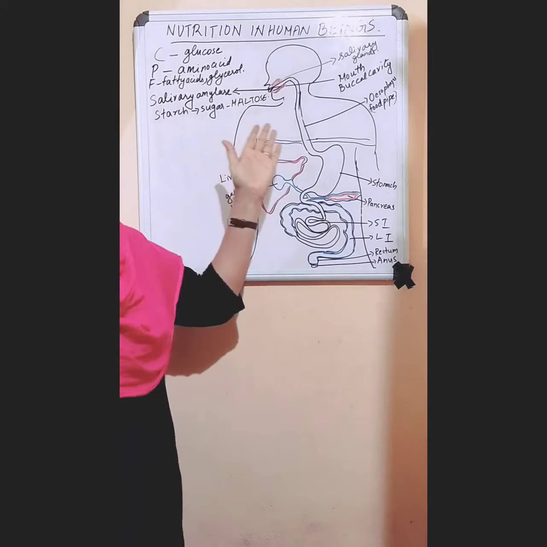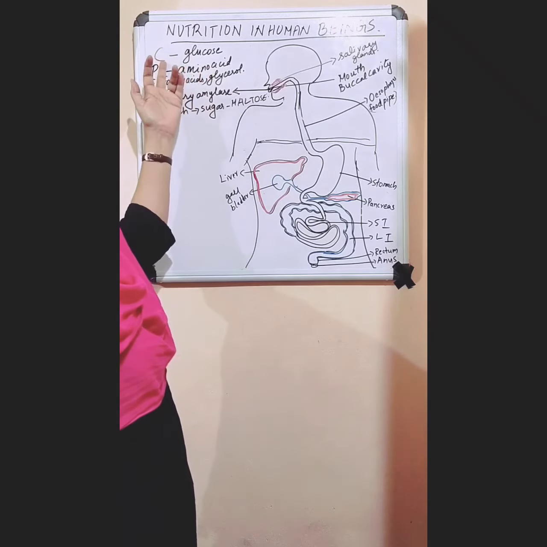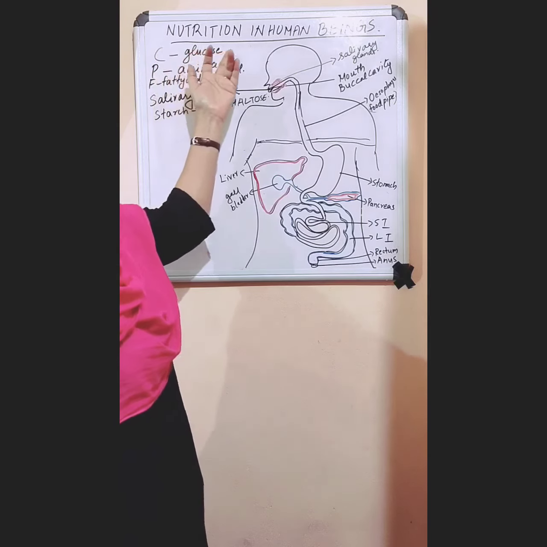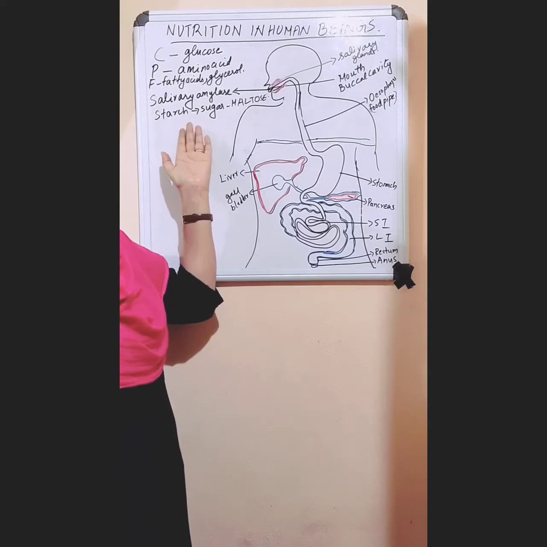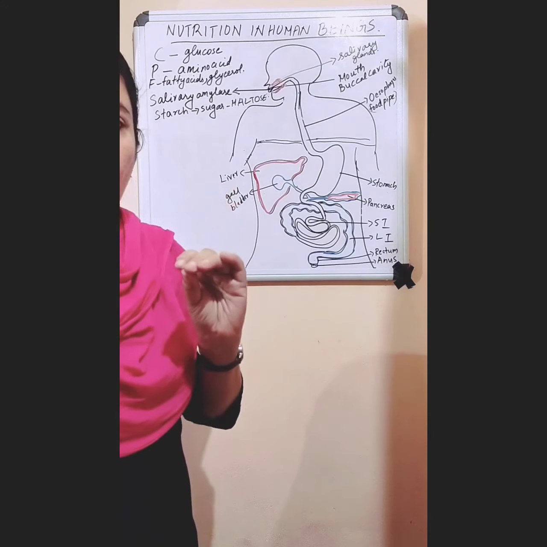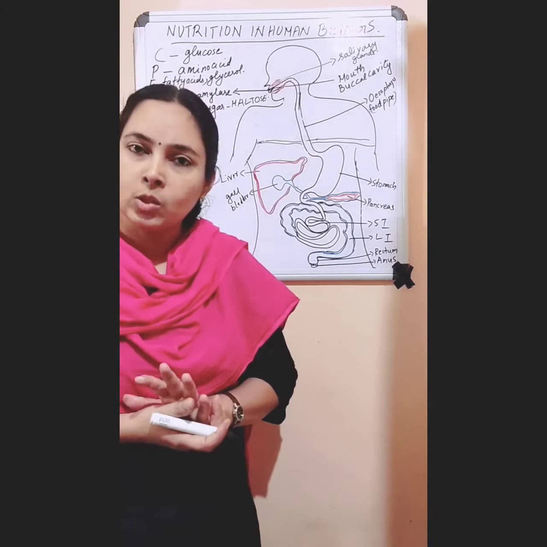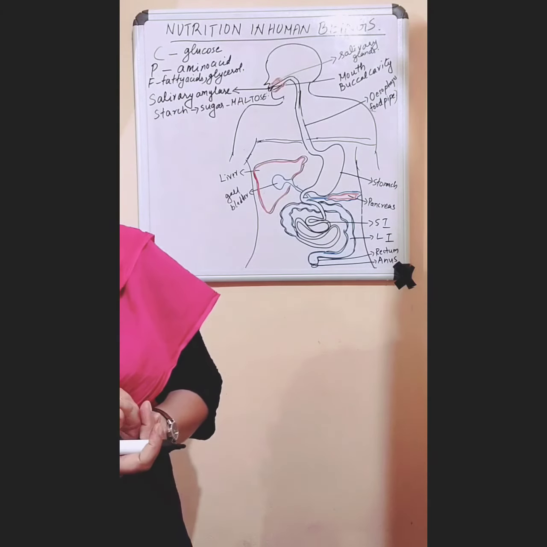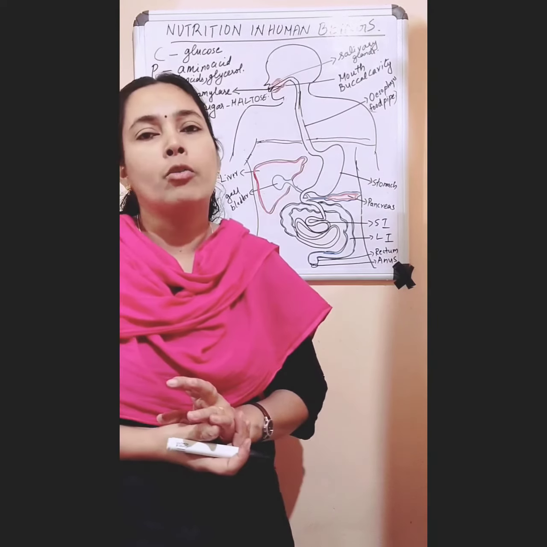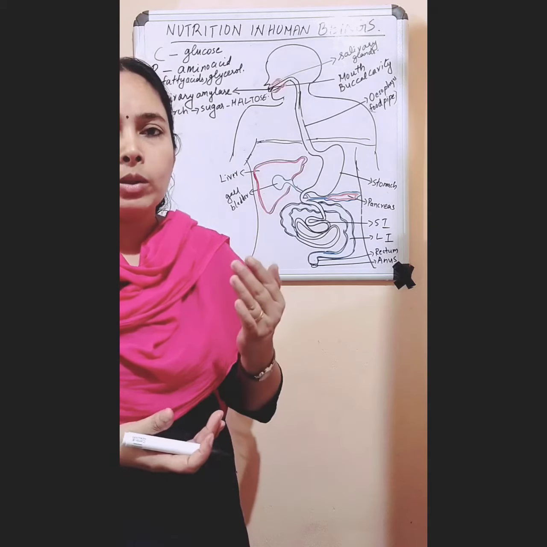So what about the digestion of starch? Is it complete here? No. We studied that carbohydrate after complete digestion changes into glucose. But here, starch is changed only into maltose, a form of sugar. So digestion is not completed, only started. So we can say that digestion in our body begins in our mouth.